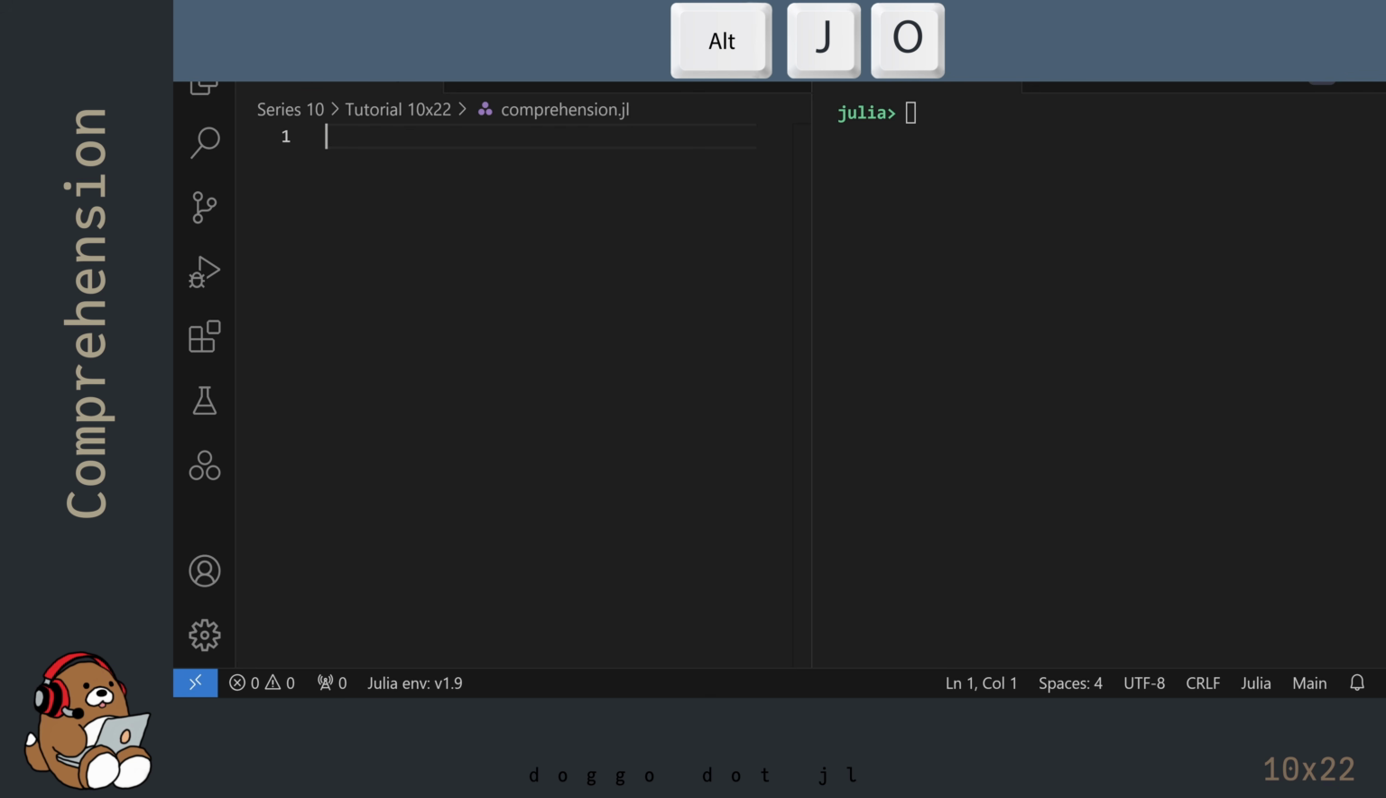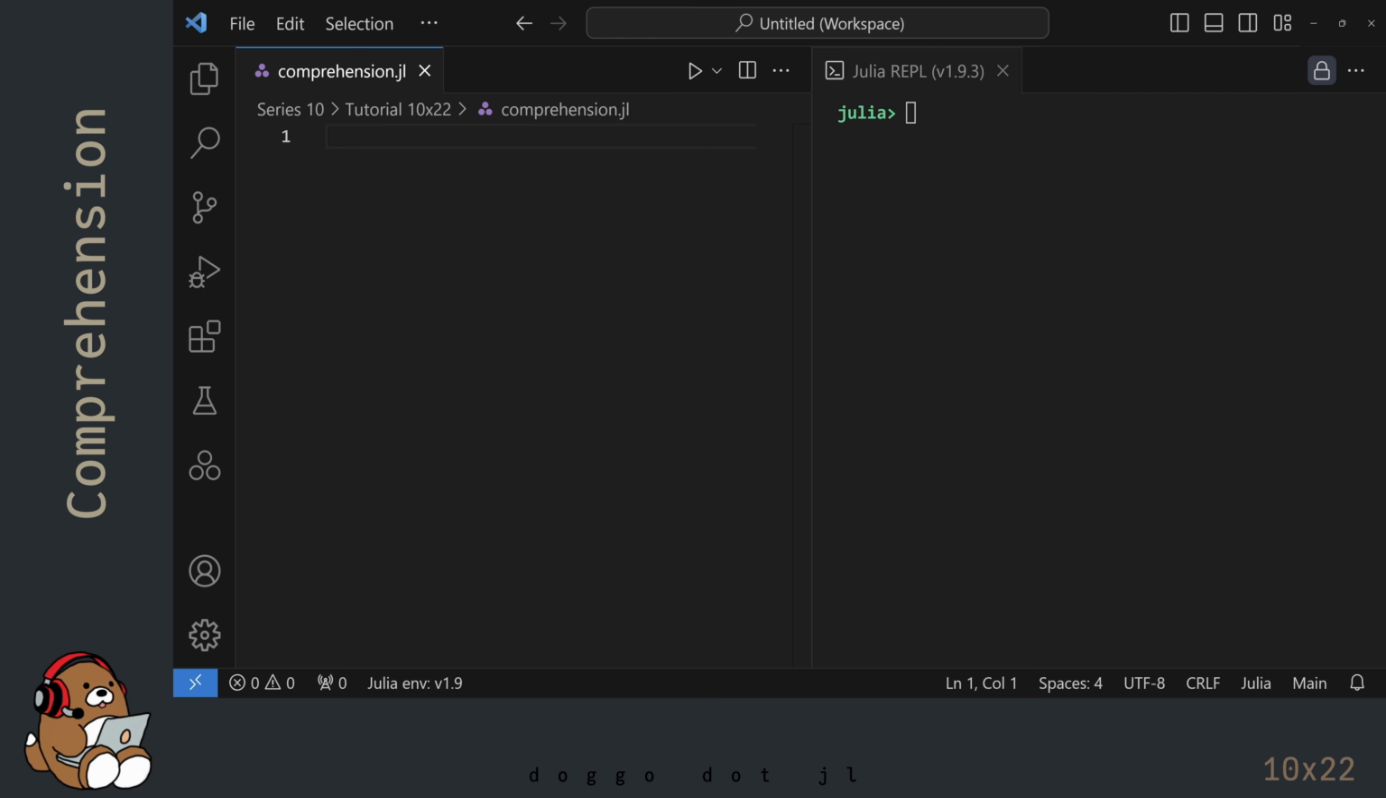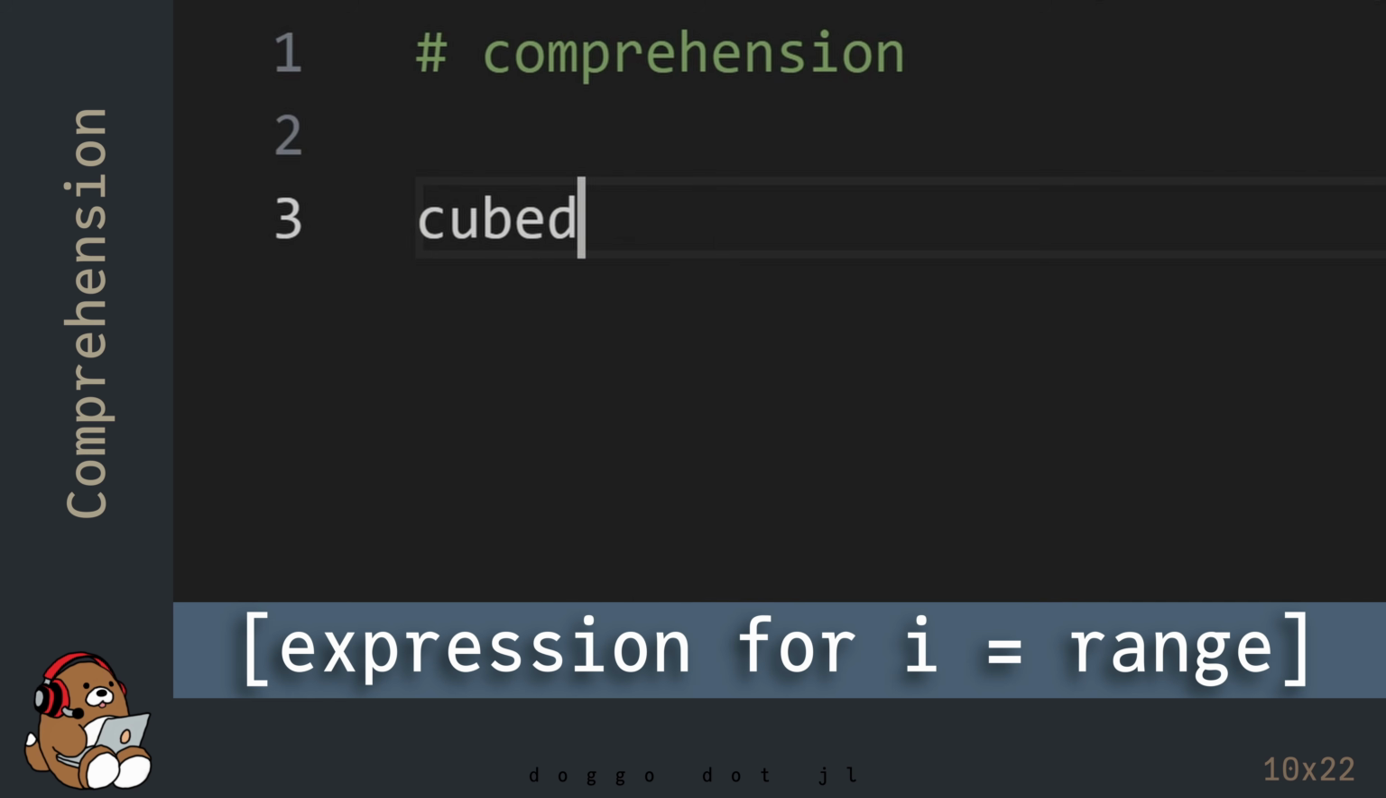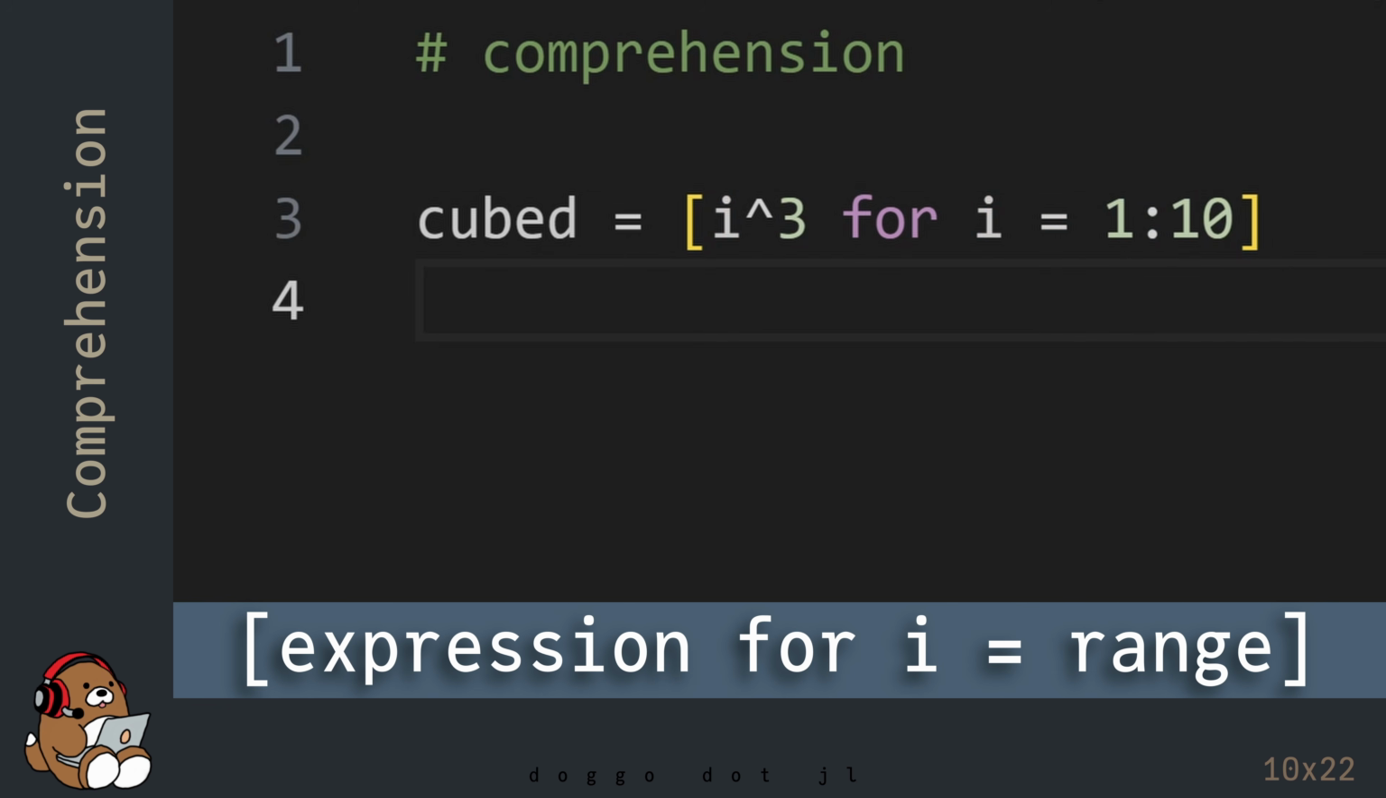I'm in VS Code, and I've already created a new .jl file. I've also launched the Julia REPL by using Alt-J, then Alt-O. In addition, I've docked my REPL window next to my editor. Now before hitting Shift-Enter, let's talk about this code.